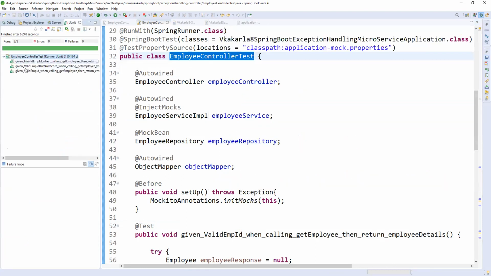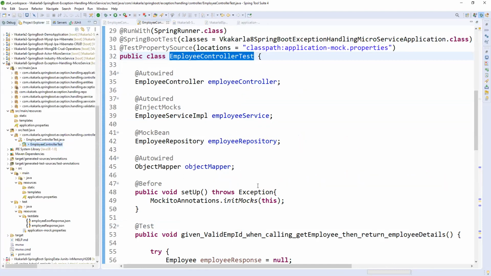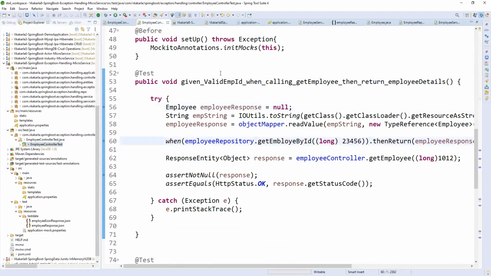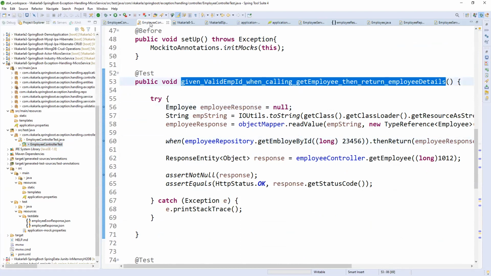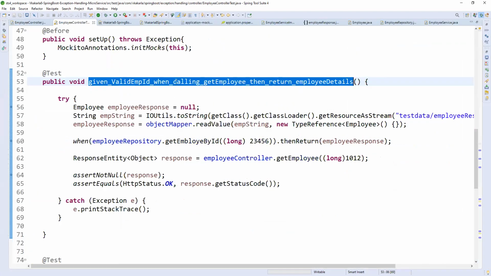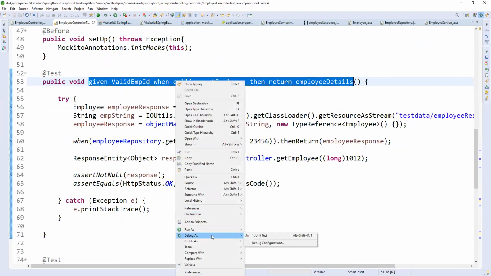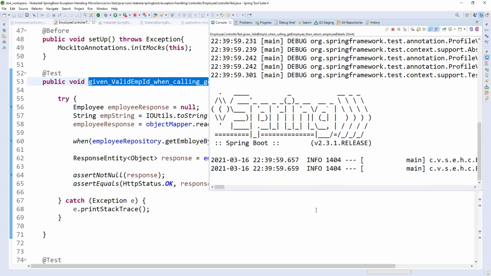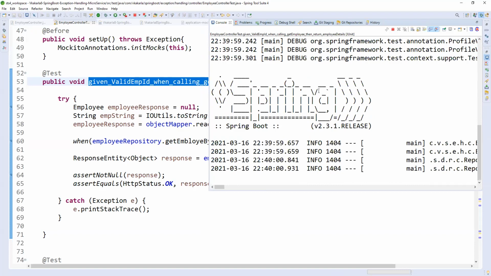Okay, fine. So three cases are possible. Let me run individually. Now we are going to test this one only, so I am running in debug mode, Debug JUnit. Fine, it is running.